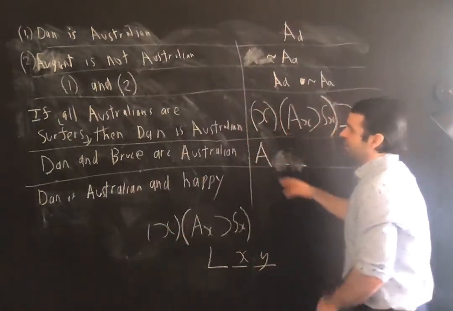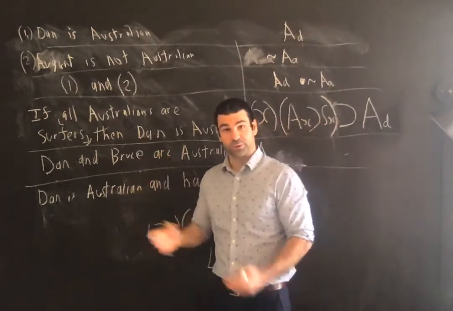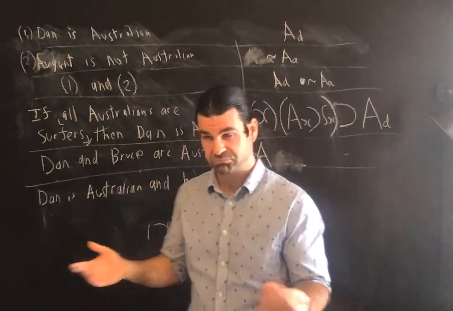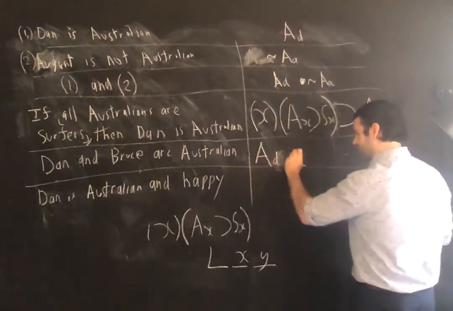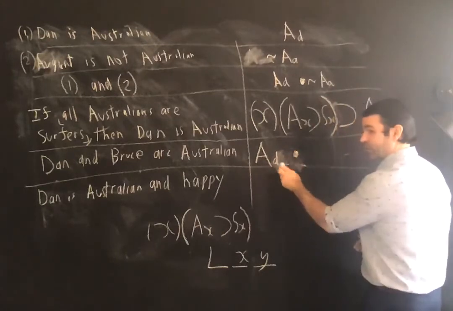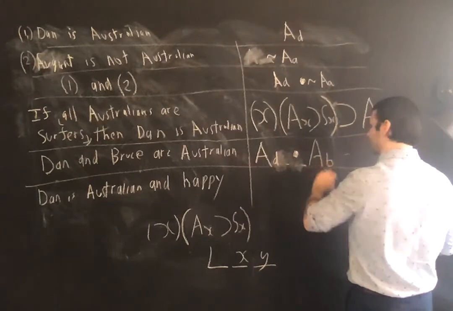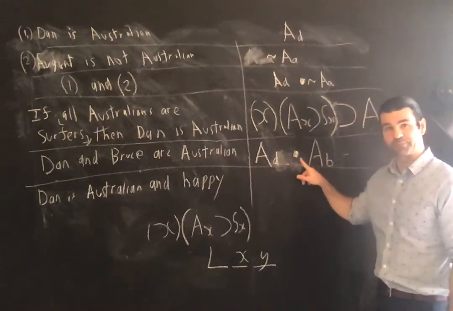Anyway, Dan and Bruce are Australian becomes, right, so you think, oh, it's equivalent to a conjunction. It is equivalent to Dan is Australian and Bruce is Australian, right? So it's just A, D. That is legal, that you can do. That's the correct way to make a singular sentence. And A, B, Bruce is Australian. All right, so it's a conjunction, the major operator is the dot.